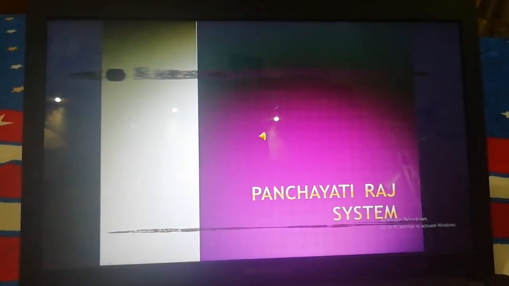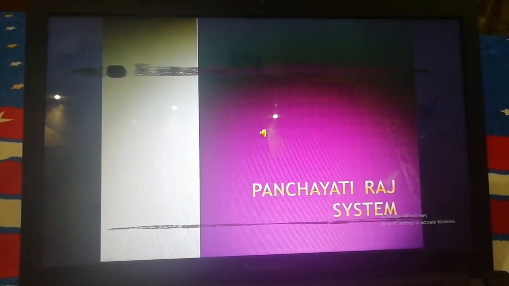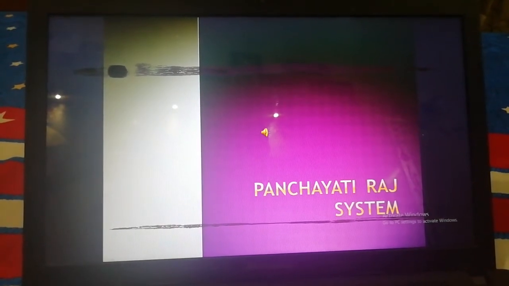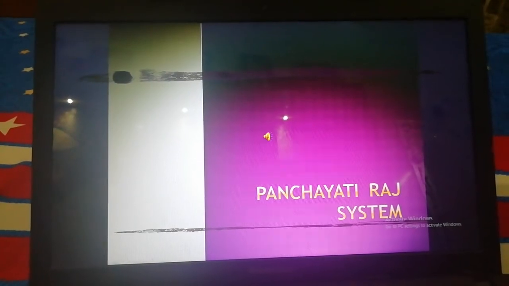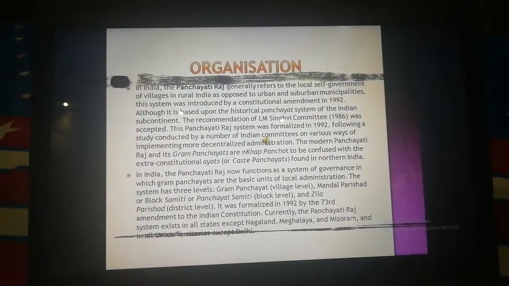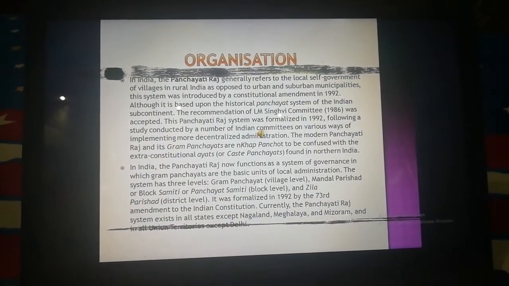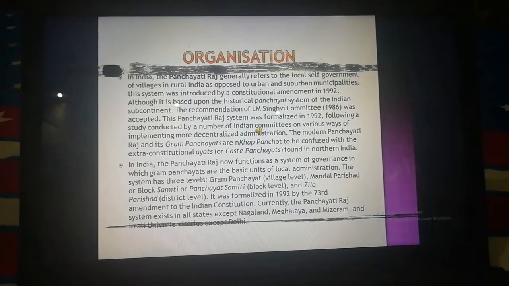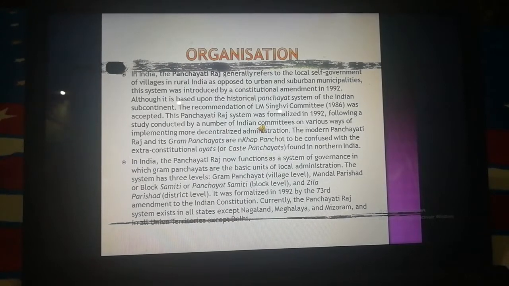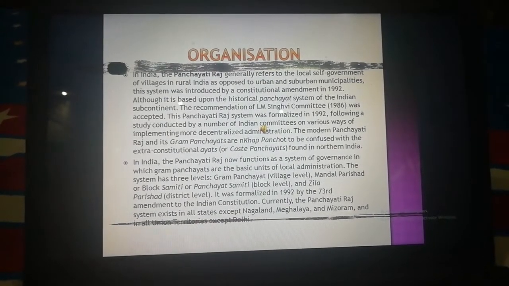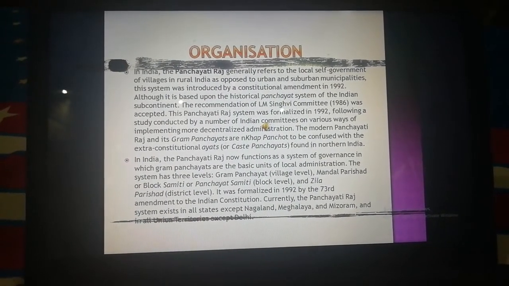So now I will explain to you the Panchayati Raj system, like how it works in rural areas of India. First I will tell you about the organization of the Panchayati Raj system. In India, the Panchayati Raj generally refers to the local self-government of villages in rural India as opposed to urban and suburban municipalities.